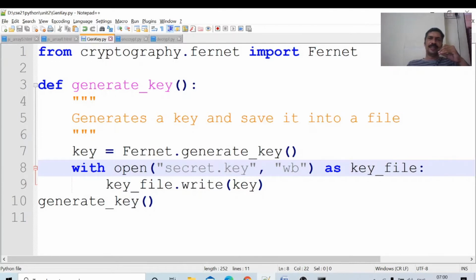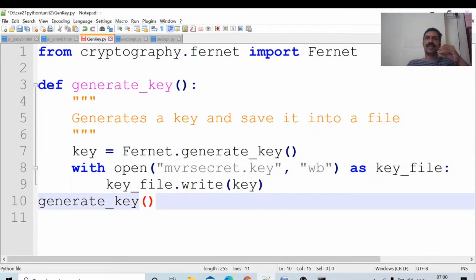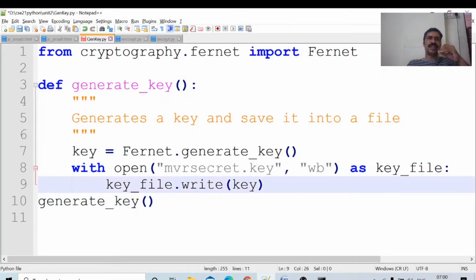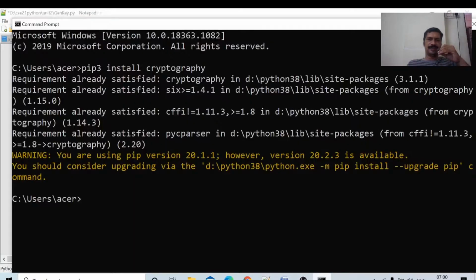Suppose I am creating the secret file mbr secret key with wb as key_file. Key_file dot write key: write the key in the key file. Already the key is generated, and that generated key is written onto the key file. Okay, I am calling this function. In Python, the function is declared like this: def generate_key colon, then some tab indent spaces. The function can be called like this: generate_key. Now I will run this program, generate_key.